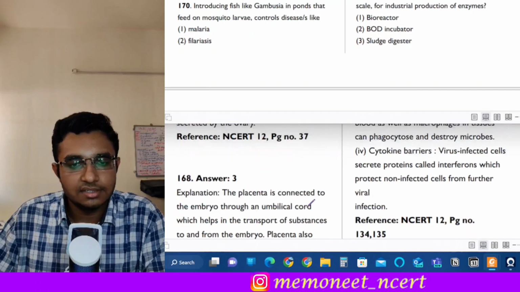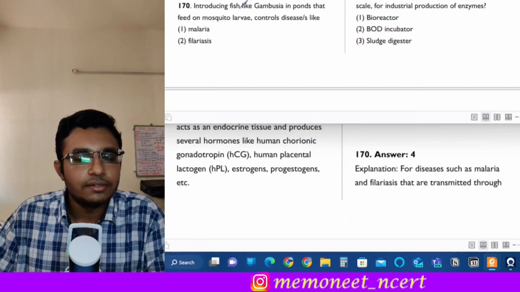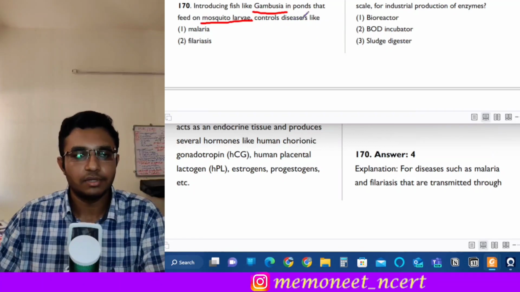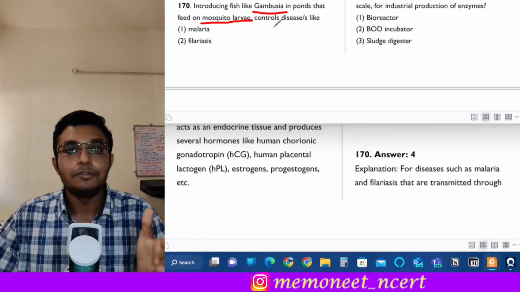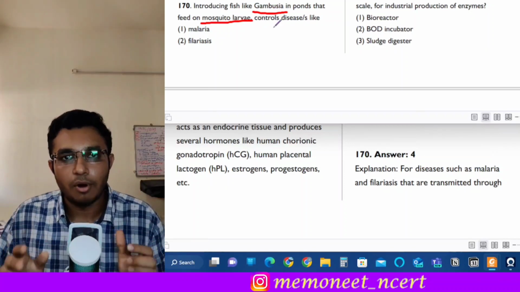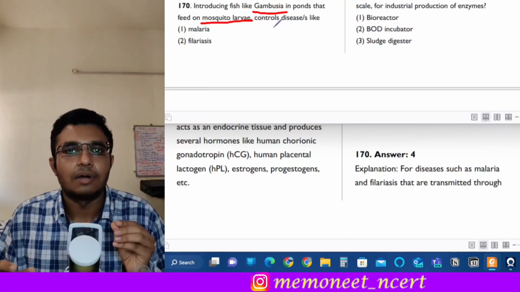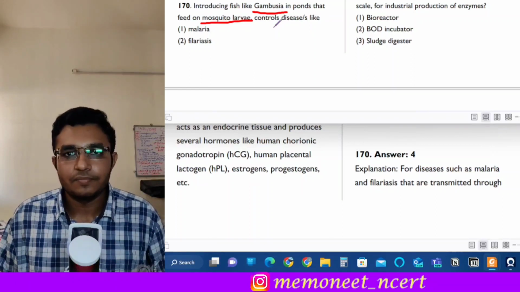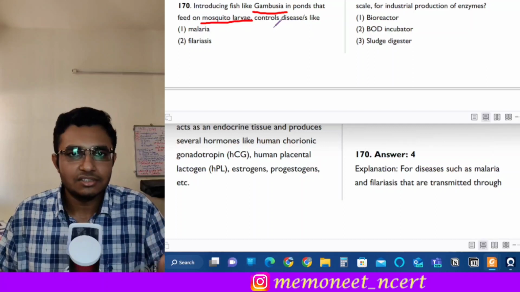So it is stating that introducing fish like Gambusia fish in ponds that feed on mosquito larvae controls the diseases like... Okay, so you have to identify that if we put the Gambusia fish in the ponds, these will eat the mosquito larvae, and which diseases will be controlled if we kill the mosquito larvae? It's absolutely the diseases which spread by mosquitoes.